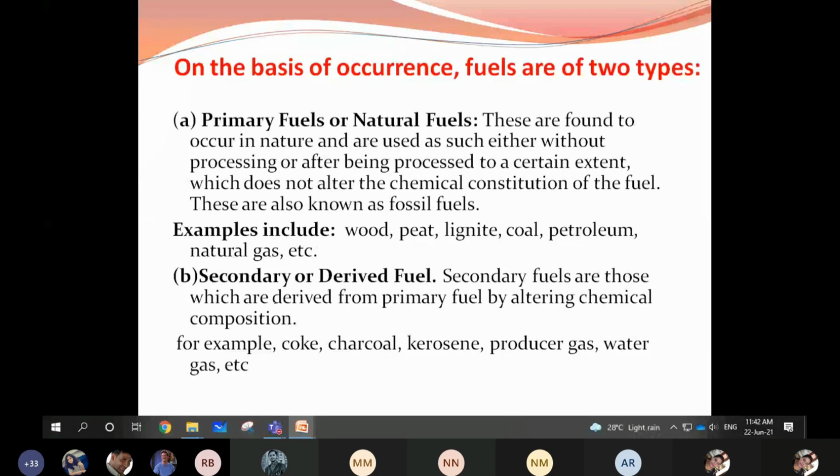Examples for primary fuels: you can take wood, which occurs naturally, peat, lignite, coal, petroleum. They are all naturally occurring substances. The secondary or derived fuels are, for example, coke, charcoal, kerosene, producer gas. These are secondary derived fuels.